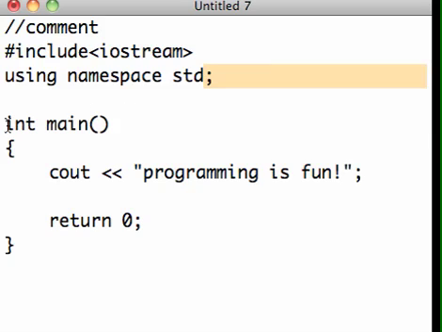All programs start with a main, and here it is here, int main open close parentheses, and this main is associated with an opening brace and a closing brace.